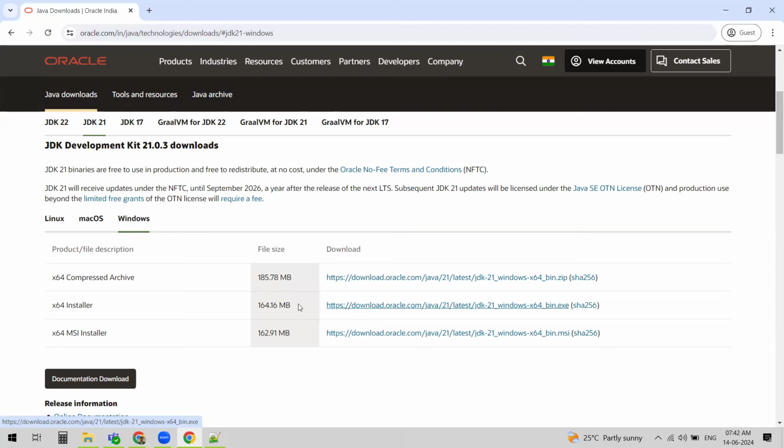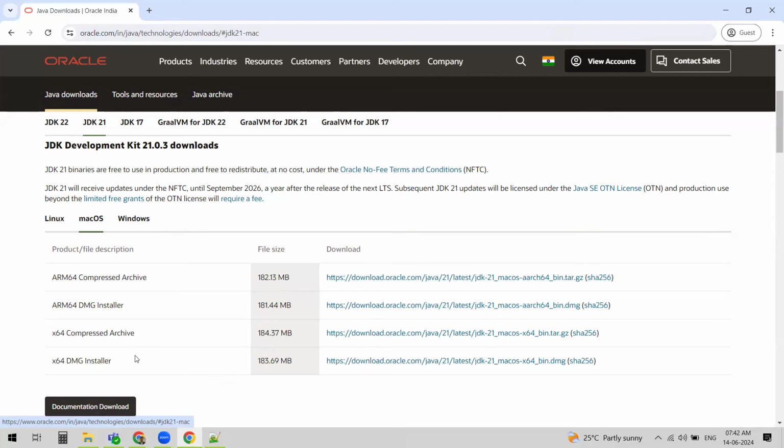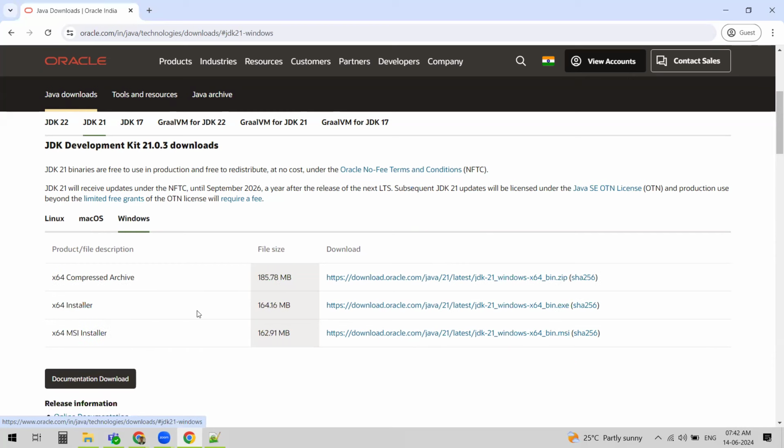So instead of that, we directly download the installer. And if you are using Mac OS, you can choose the DMG installer, this one. For Windows, you can choose the second one, called installer. Instead of the MSI installer, we can directly download the x64 installer. Just click on it.